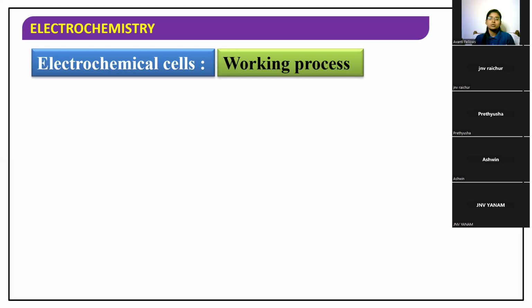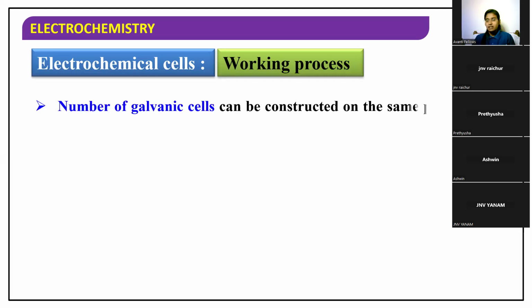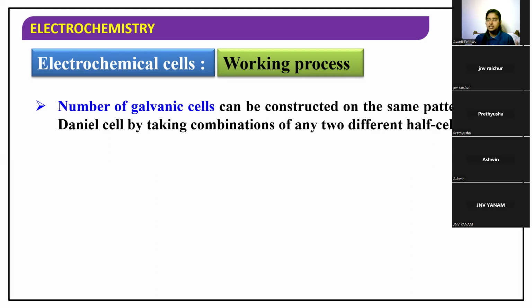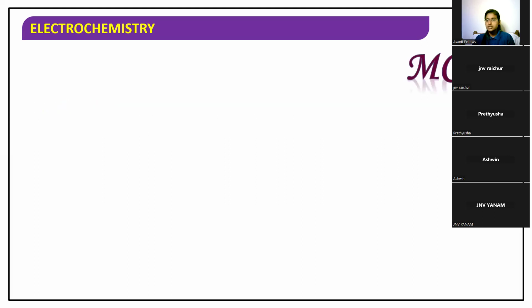Now, coming to the next point, a number of galvanic cells can be constructed on the same pattern of the Daniell cell by taking the combinations of any two different half cells. So here I have taken zinc nitrate and copper nitrate solution. Then in the same way we can take some other electrolytes also. We can produce different types of half cells, and more galvanic cells can be constructed in the same pattern which we have seen. Got it. Now let's do some multiple choice questions from the topics that we have discussed.